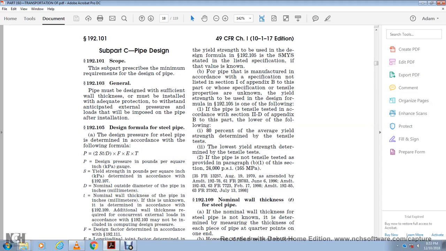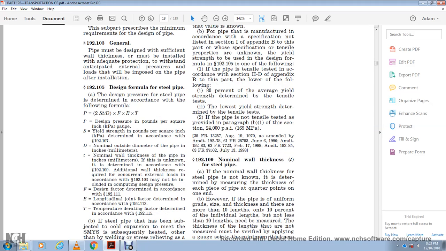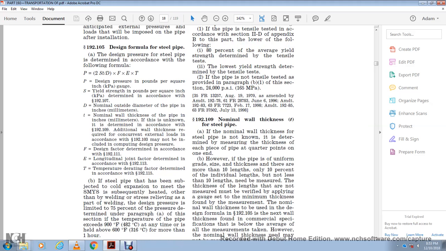192.109. Additional wall thickness required for concurrent external loads in accordance with 192.103 may not be included in computing design pressure. Divided by D, the nominal outside diameter of the pipe in inches, times F, the design factor determined in accordance with 192.111, times E, the longitudinal joint factor determined in accordance with 192.113, times T, the temperature derating factor determined in accordance with 192.115.